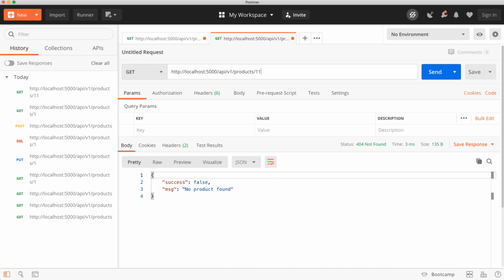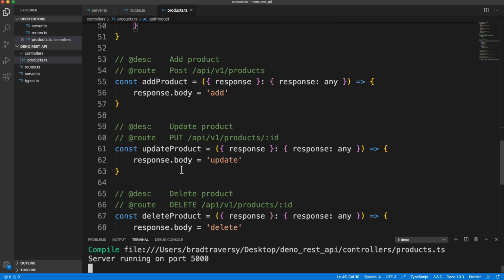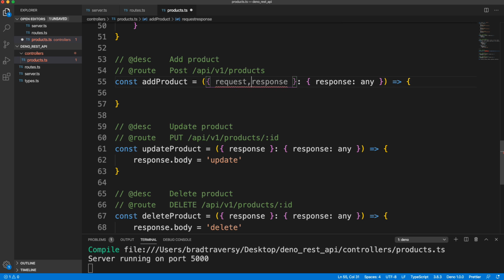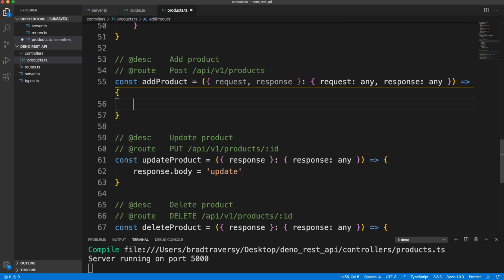Now let's do the add product. Okay, so we want to be able to add to that array and return it. Now to get data that's sent from the client, we have to pass in here request. So we want request and response. So over here, let's say request, which is going to be any. Okay, and then in order to get the body, the data in the body from the client, let's create a variable here, and we get it from request.body. So this body method returns a promise, so we need to use await. Whoops, we want an equal sign here.